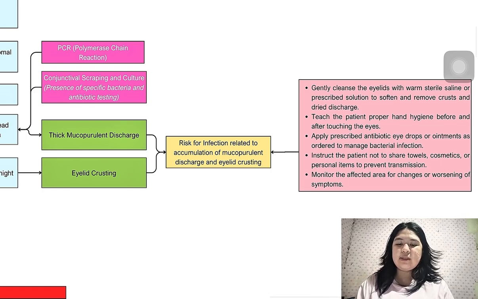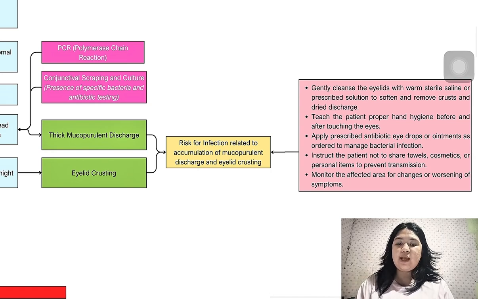As these purulent exudates contain dead neutrophils and bacteria, they can manifest as a thick mucopurulent discharge from the eyes, which is commonly greenish to yellow in color. And if these exudates and pus dry overnight, it will lead to eyelid crusting.